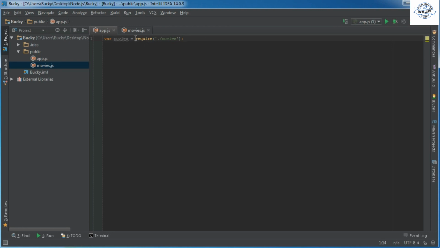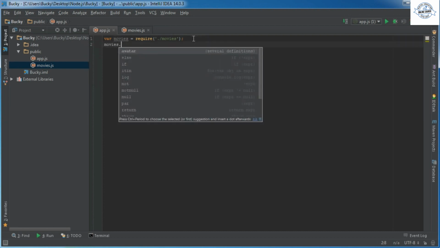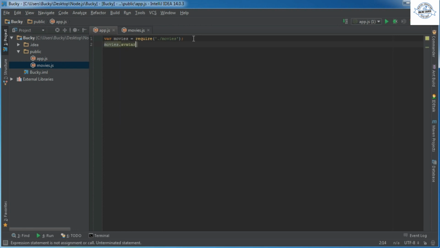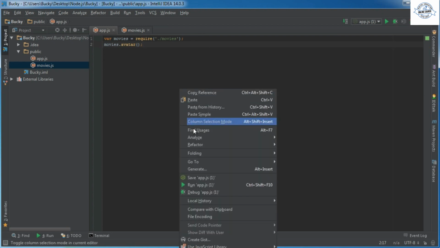So again, what this line of code does is it says, okay, I'm going to require code from this file, so it hops over to this file and asks, what are you trying to export? This right here. I'm going to grab everything right here and plop it in this variable. So now this movies variable is essentially equal to the other module. Remember, we made a variable called avatar, which was a function, and we can run it just like expected.